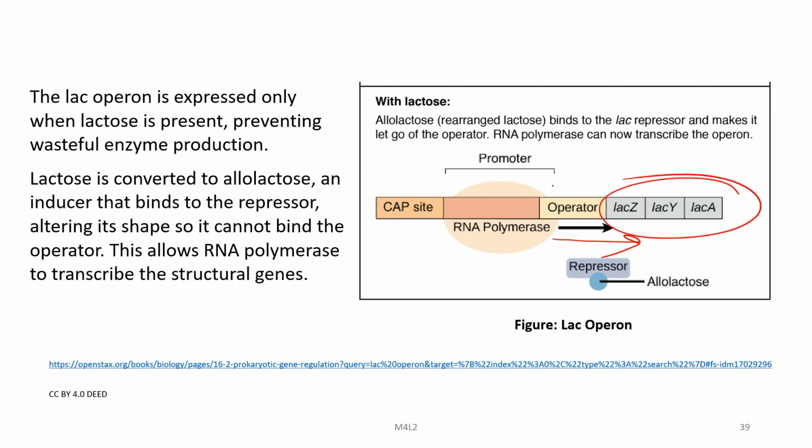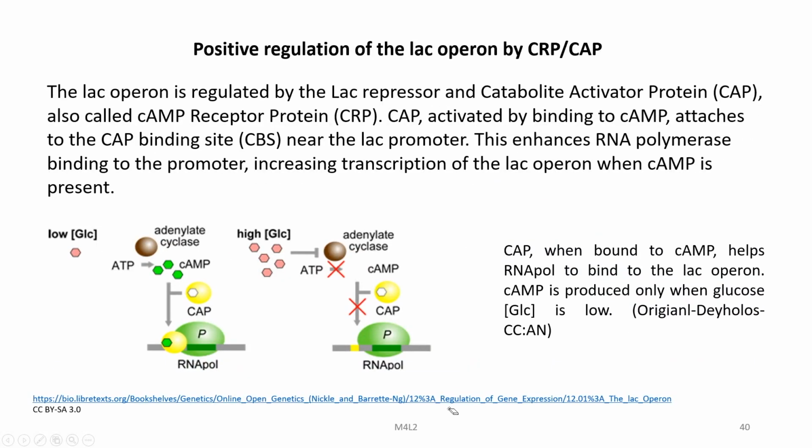transcribe these structural genes. Positive regulation of the LAC operon by CRP or CAP. The LAC operon is regulated by the LAC repressor and catabolite activator protein, also called cAMP receptor protein or CRP. CAP, activated by binding to cAMP, attaches to the CAP binding site near the LAC promoter. This enhances RNA polymerase binding to the promoter, increasing transcription of the LAC operon when cAMP is present. CAP, when bound to cAMP, helps RNA polymerase to bind to the LAC operon. cAMP is produced only when glucose is low.